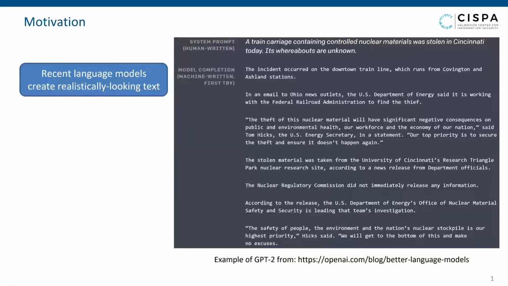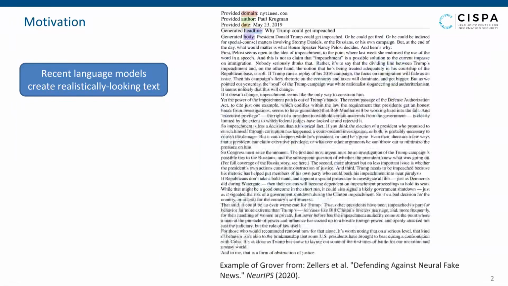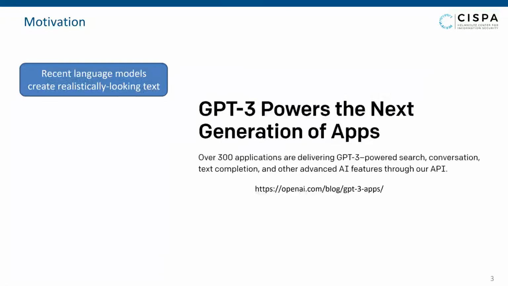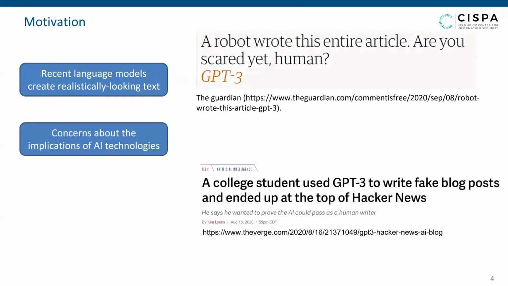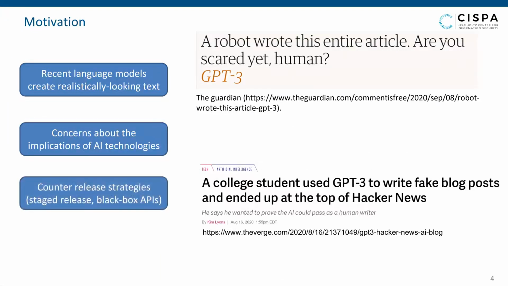Recent language models such as GPT-2 have shown a great performance with high-quality output text. They were able to generate entire articles that seemed very convincing for human evaluators. An even more powerful and larger model was later released. This raised significant concerns about the implication and potential abuse of such models. As a countermeasure, these models were released in a staged release or only made available through a commercial black box API. Active and protective release strategies are still lacking.